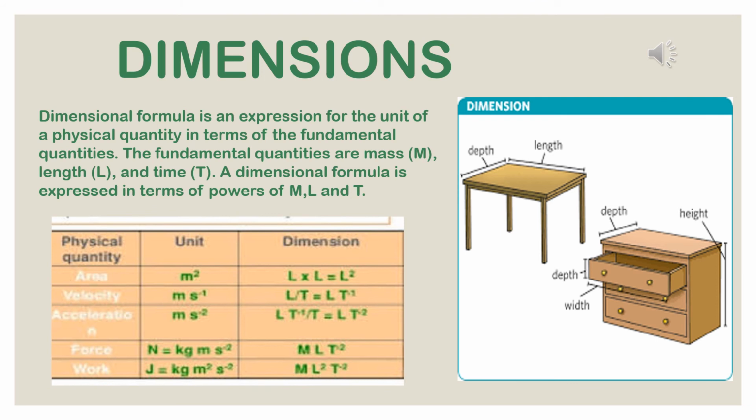The powers to which the fundamental units of mass, length, and time are raised to represent a derived unit are called dimensions of that unit. As in area and volume, powers of L are raised respectively 2 and 3. So these are called two-dimensional and three-dimensional respectively. Thus, the dimensions of a physical quantity are expressed as the powers to which the fundamental units of mass, length, and time are raised to obtain the derived unit of the quantity.